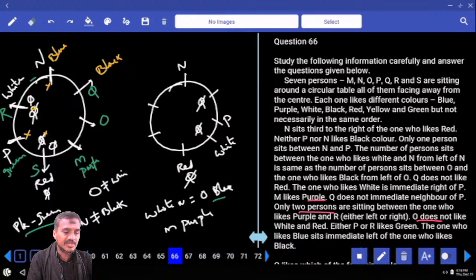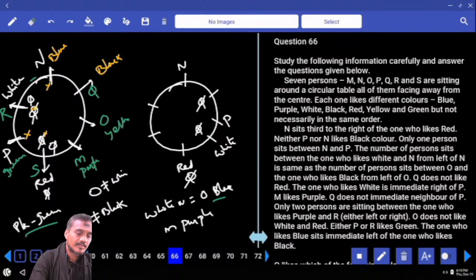And if P likes green, white, blue, black, purple, red are done, now we are left with one more color. What is the color left over here? Yellow. And who likes yellow? O likes yellow.